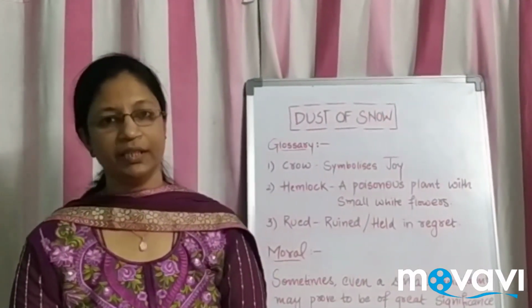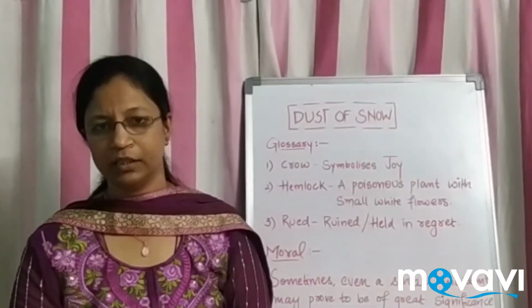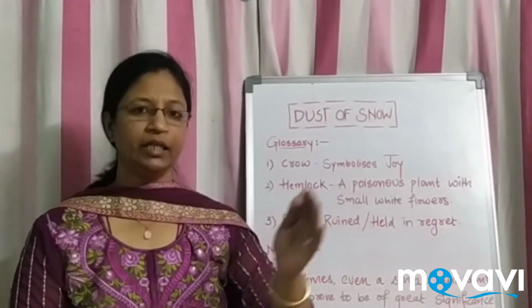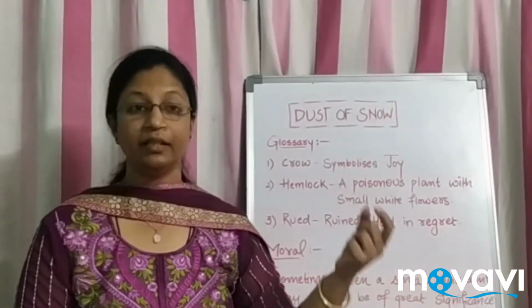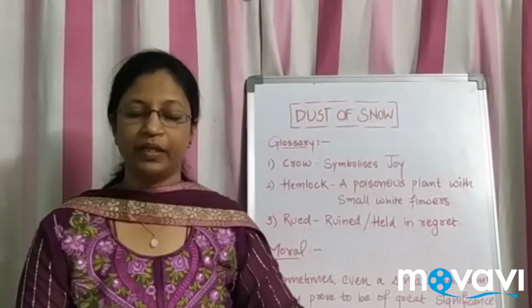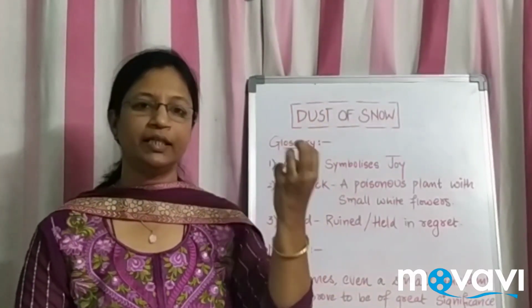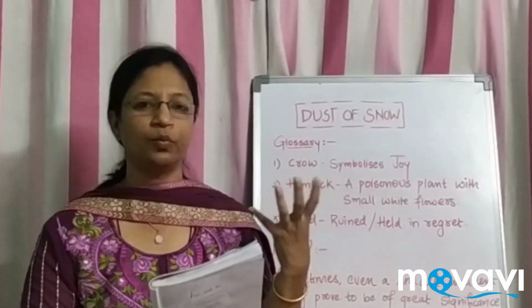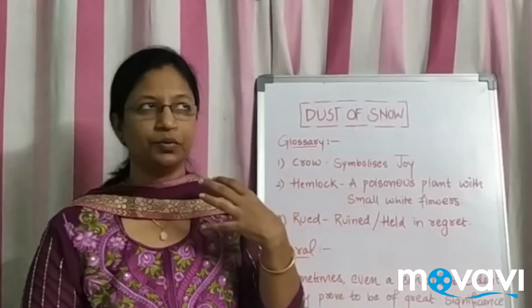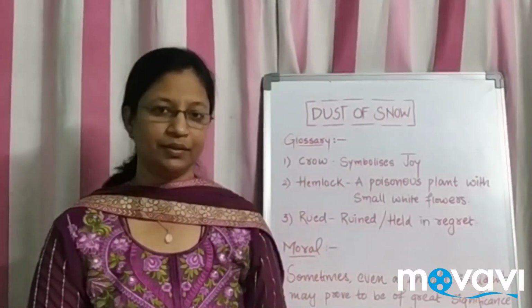So the hemlock tree symbolizes poison, so obviously it is going into the negative part. He goes and stands under this tree, which again symbolizes sadness, and that crow, when it flies, gives a little pressure onto the branch, and some of the dust particles, the snow particles, fall onto him. The very cold snow particles fall onto him in his sadness. Suddenly at that point, his mood changes.